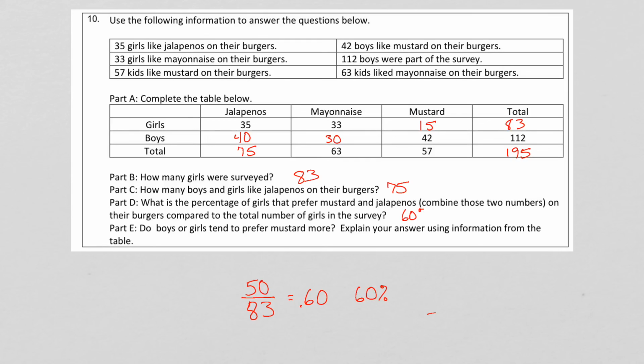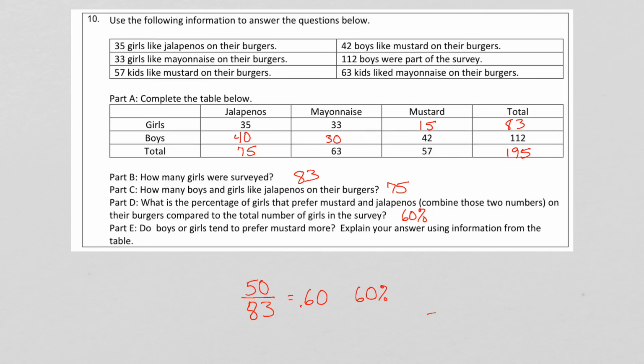Okay, and the last question. Do boys or girls, which one, tend to prefer mustard more? It says explain your answer using information from the table, okay? So we have our mustard category here, and looking at the numbers, we have 42 boys that preferred mustard, and we have 15 girls that preferred mustard. But now look, there are 112 boys that were surveyed and only 83 girls. So we might not be able to just look at the numbers to get our information.